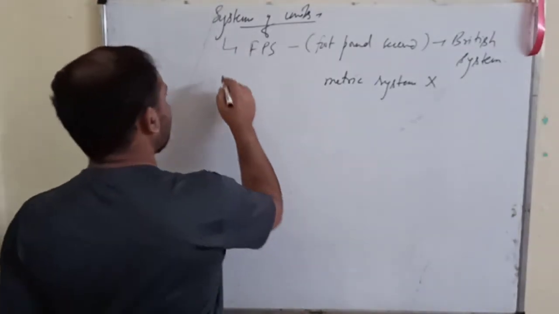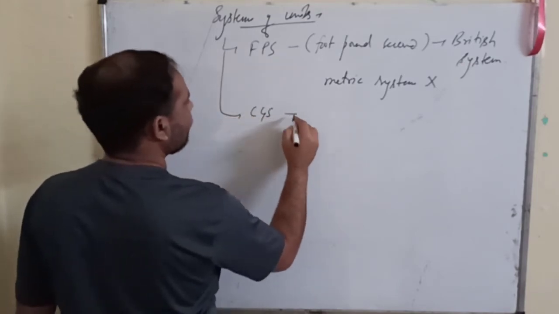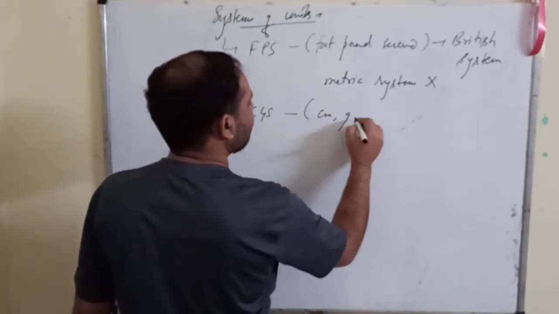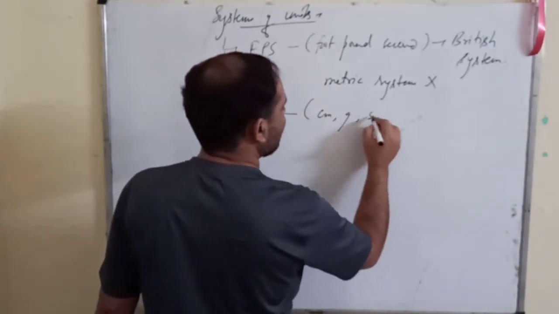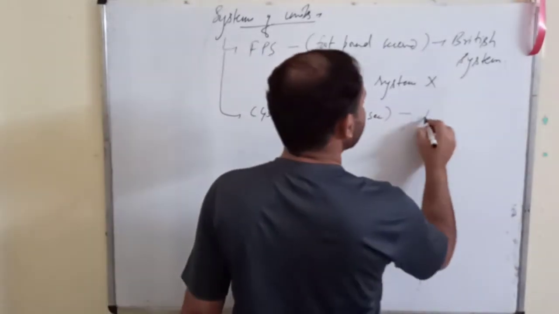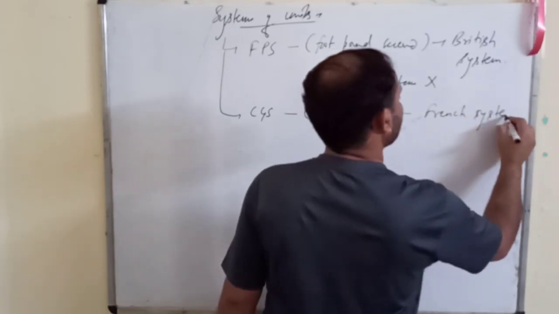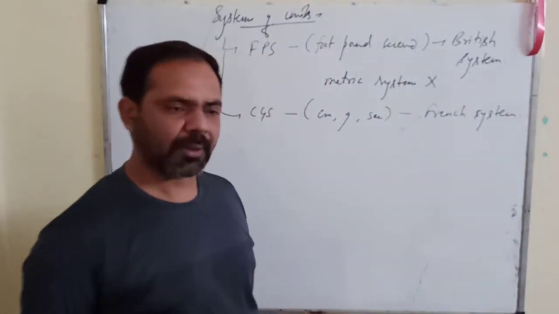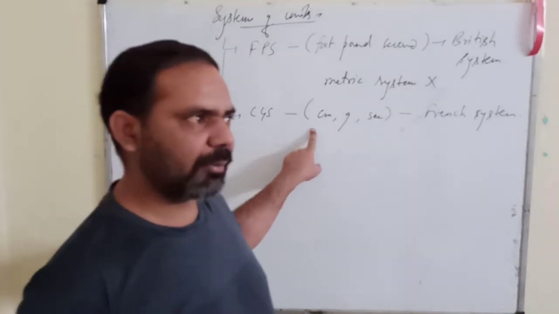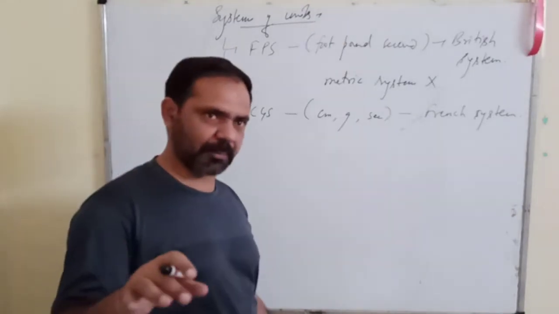Okay, then second was your CGS system: centimeter for length, gram for mass, and second for time. And this was the French system. But now we have limited the use of this CGS system also. We are not using this system much.